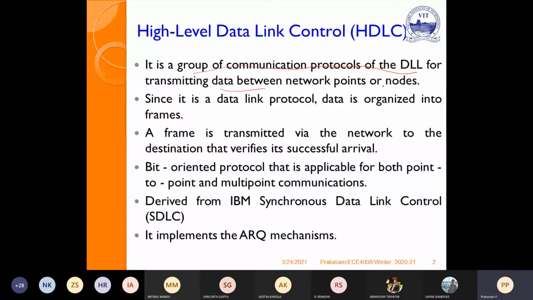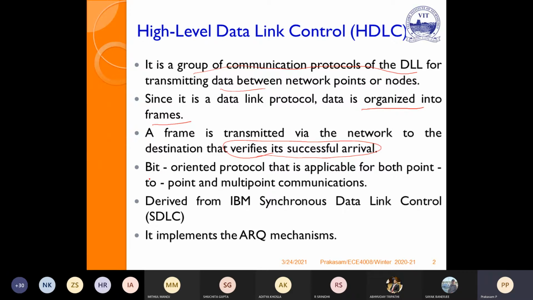Since it is a data link protocol, in HDLC the data is organized into frames; even in HDLC, packets are converted into frames. A frame is transmitted via the network to the destination, which verifies its successful arrival. If it is not received, a negative acknowledgement is transmitted from the destination to the source.